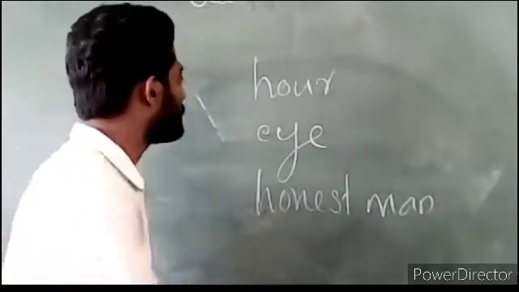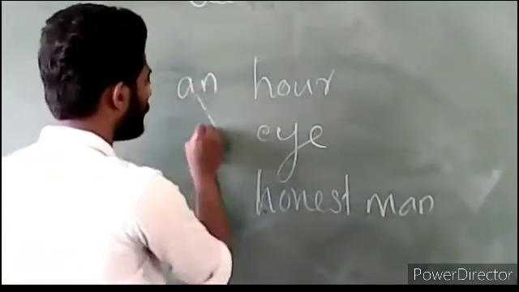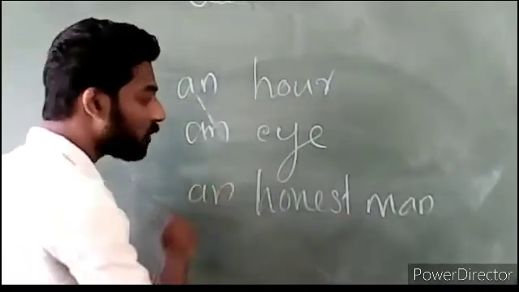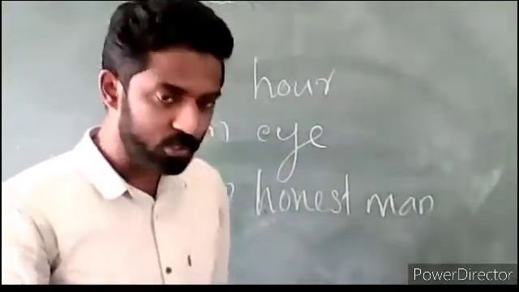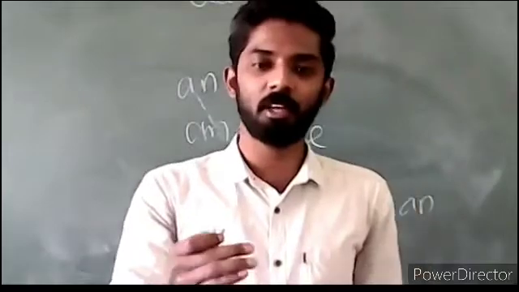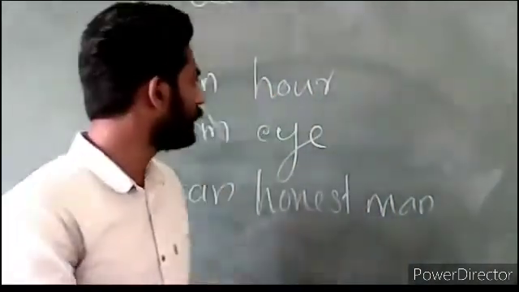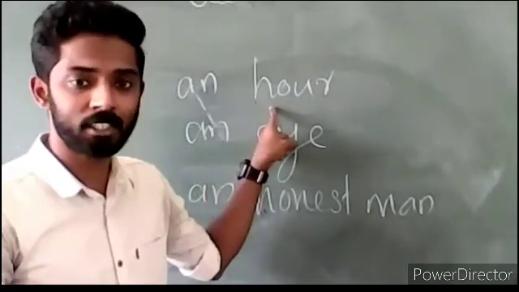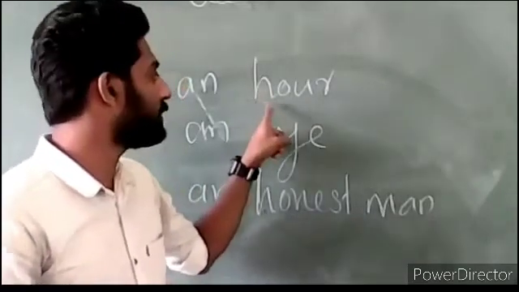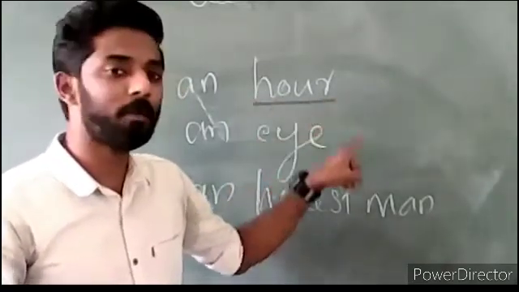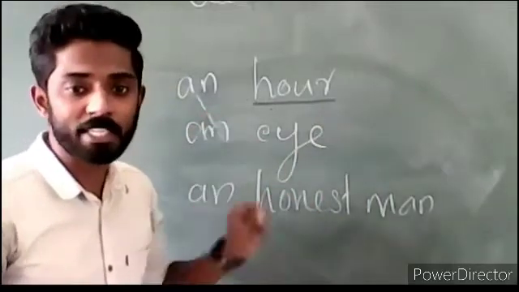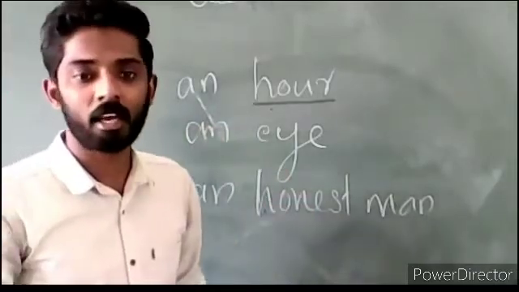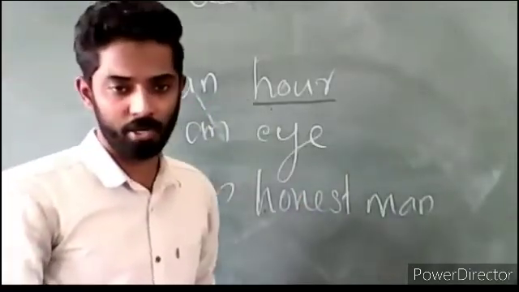No, we use an: an hour, an I, an honest man. Why? Because the word begins with a vowel sound. Here, though the word begins with a consonant letter, the pronunciation of the word begins with a vowel sound. So we use an in the beginning of the word.